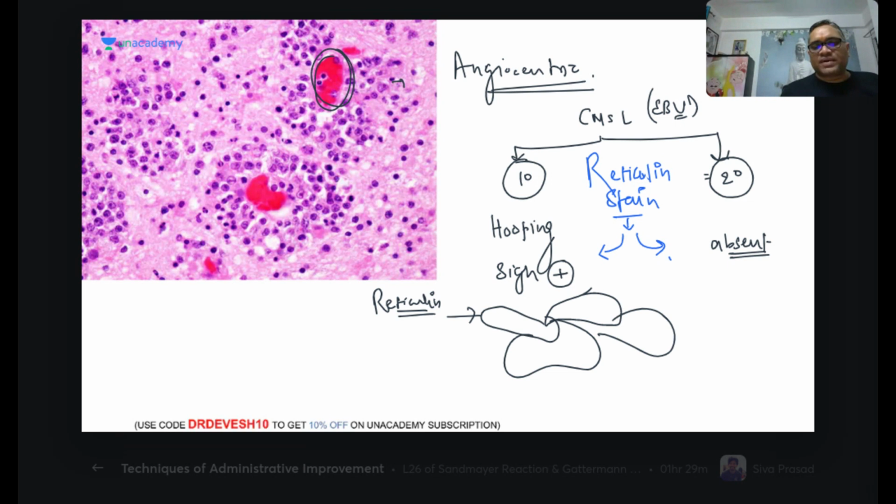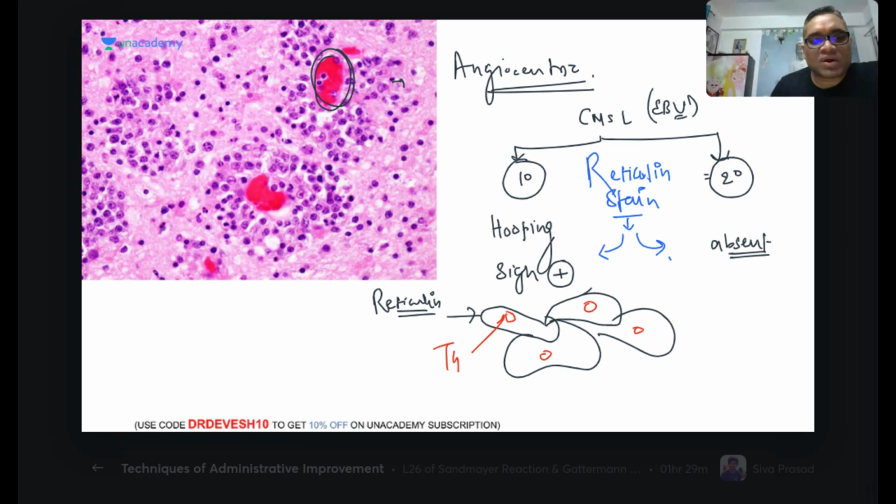Reticulin fiber. So each reticulin fiber will be having their individual tumor cells. Now you can see that every tumor cell is having their own boundary of the reticulin. So tumor cells separated from each other by reticulin fiber is called as hooping sign. Individual tumor cells separated from each other by reticulin fiber is called as hooping sign, seen in primary CNS lymphoma.